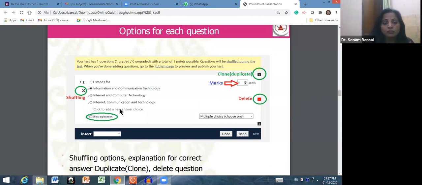Options for each question, yes, there are. See, this icon shows that you can shuffle the choices. From here you can set the marks, right? From here you can delete a particular question if you want to. From here you can insert as many questions as you want. And from here you can undo if you have done something wrong. And from here you can redo.